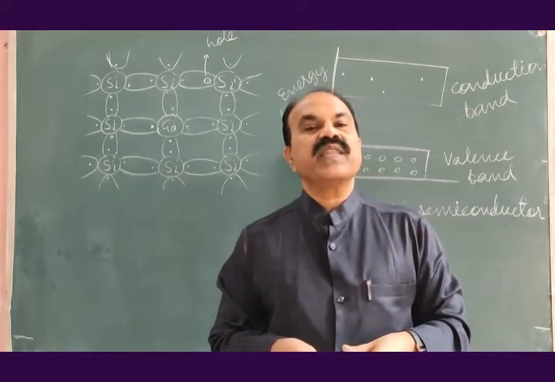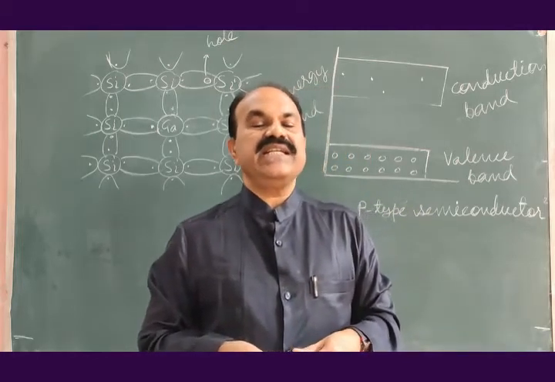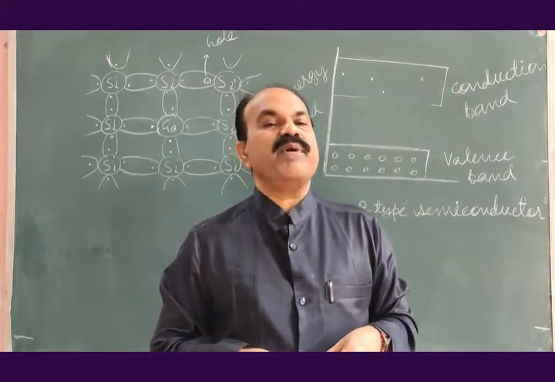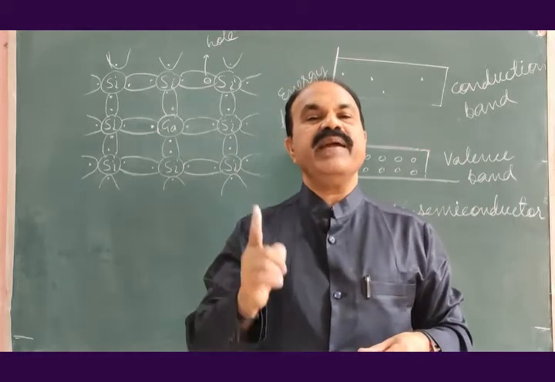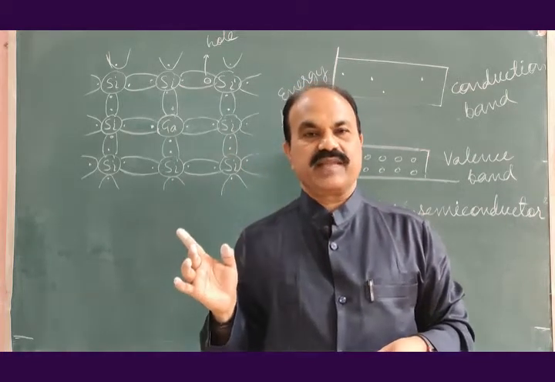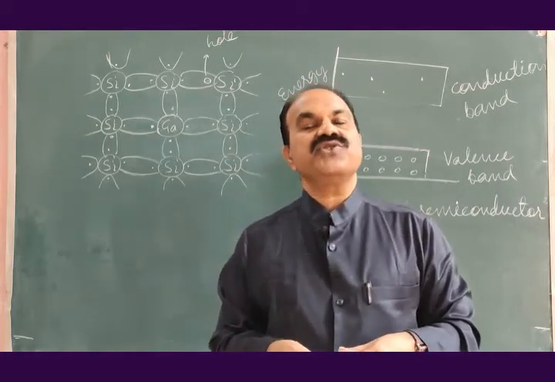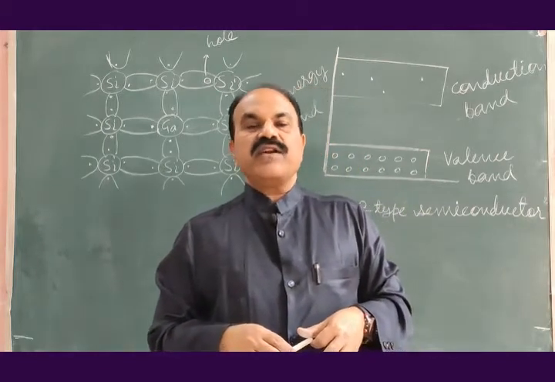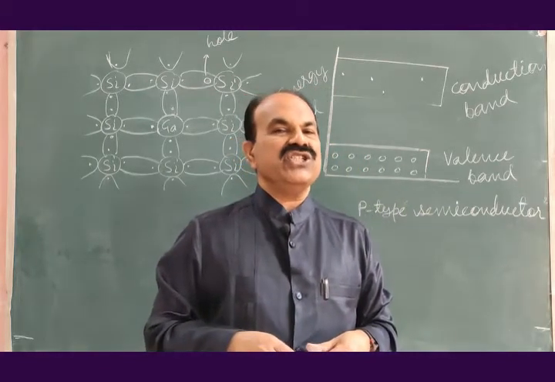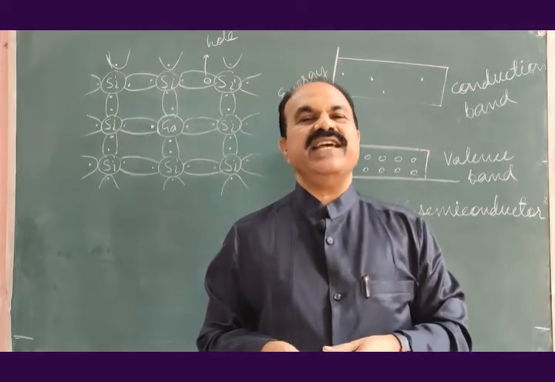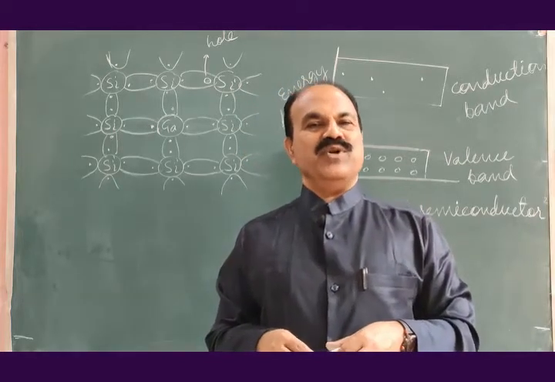Therefore the electrical current flowing through the p type semiconductor is mainly due to the holes. The contribution of electrons to the current is very less, negligibly small.